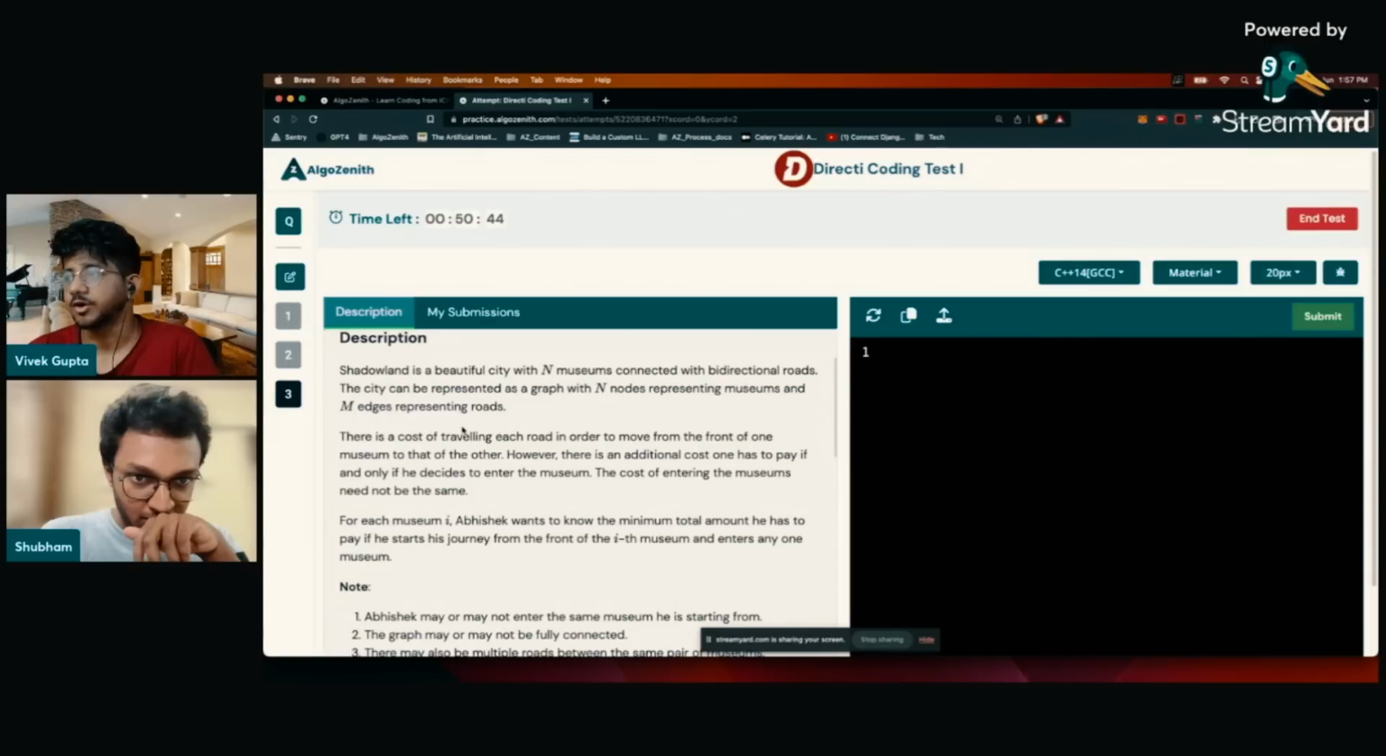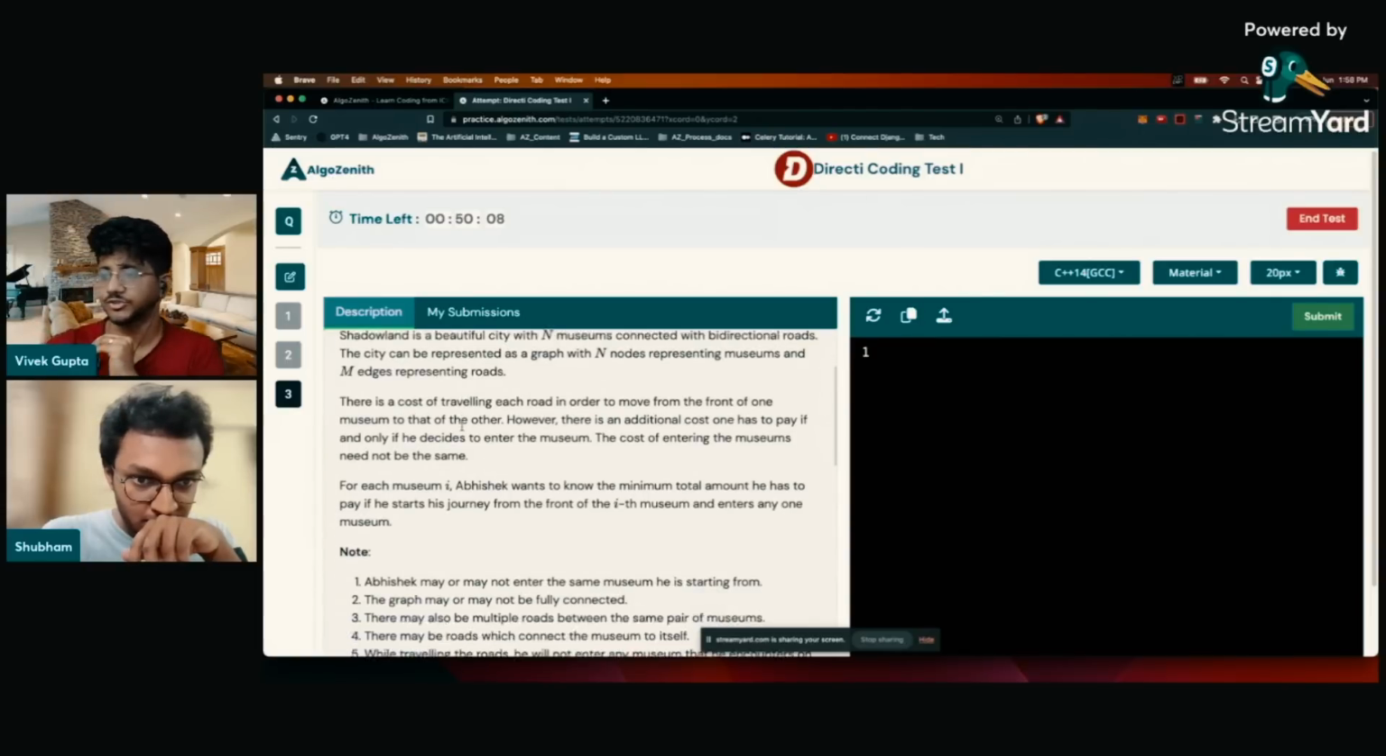The cost of entering the museum need not be the same for every node. So for each museum, he wants to know the minimum total amount he has to pay if he starts his journey in front of a museum and enters any one of the museums. What is being asked is that you will start at any particular place, and you can go to any museum, but from every starting node, find out the minimum cost in which you can visit any one of the museums. And you have to find this for each museum, for every i. That's super interesting, because you cannot really just do it every time for each i.